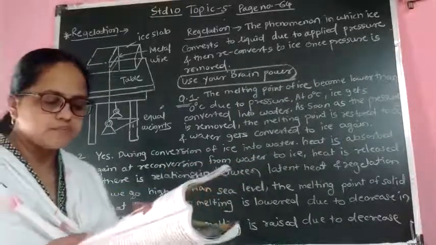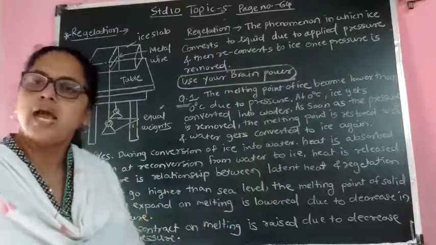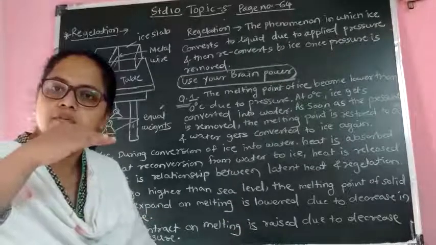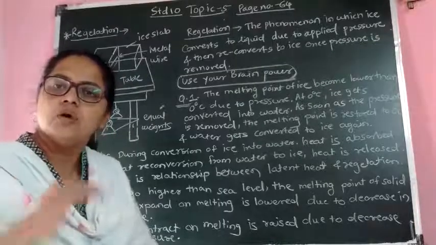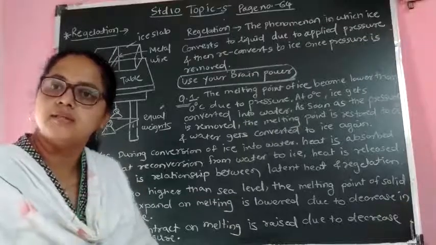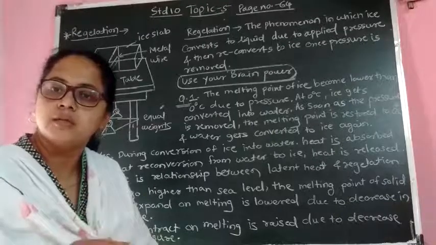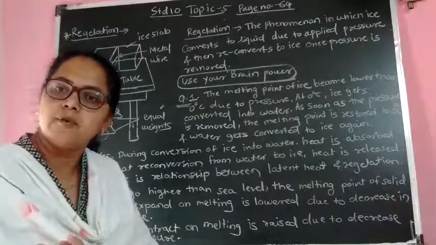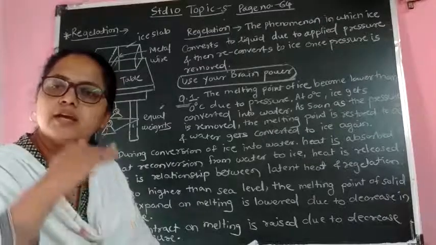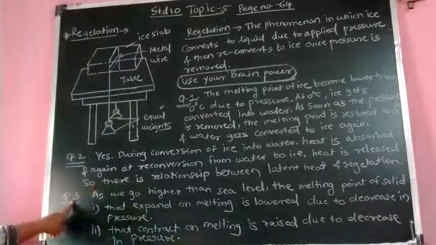Now question 3. As we go higher than sea level, the boiling point of water decreases. What will happen in case of melting point? Suppose you go to a mountain level, then what will happen? Pressure decreases. Always remember, as we go higher, pressure decreases, and due to the decrease of pressure, there is an effect on melting point and boiling point. So you can see the answer to question number 3.